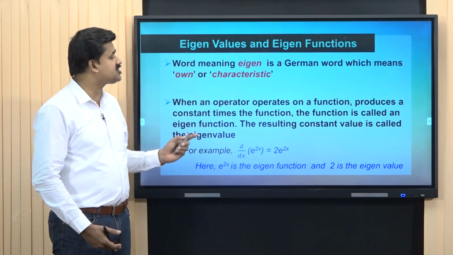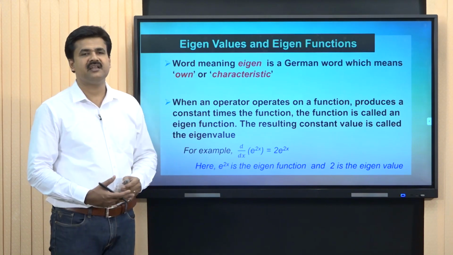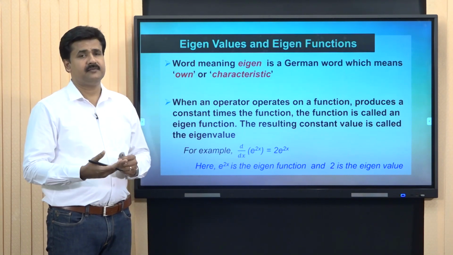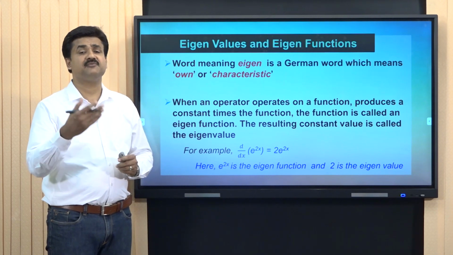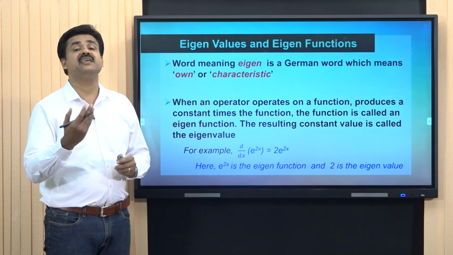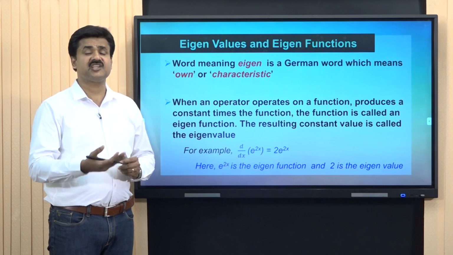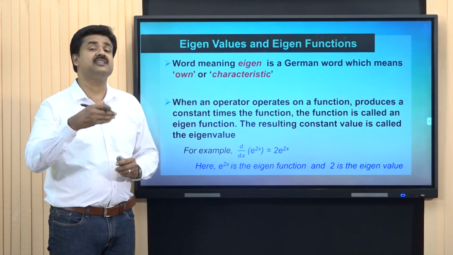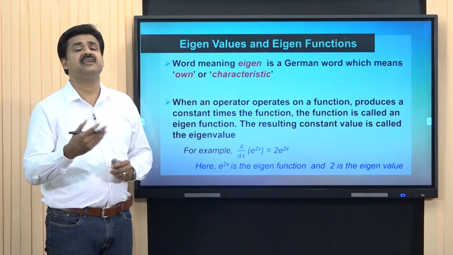The resulting constant value is called the eigenvalue. That is, when an operator operates on a function and the result of the operation is the function back multiplied by a constant, then the function is called eigenfunction of the operator and the constant value is called eigenvalue.